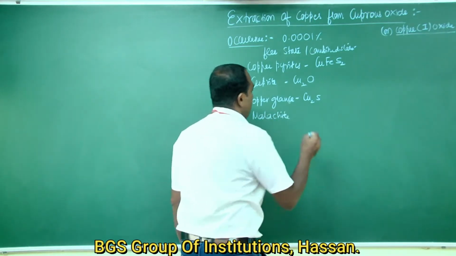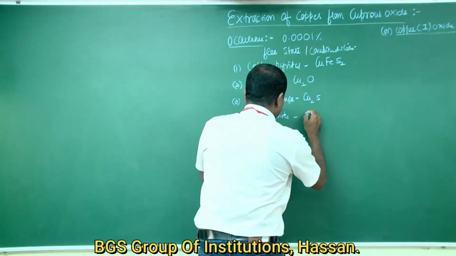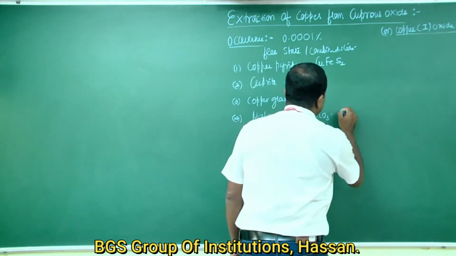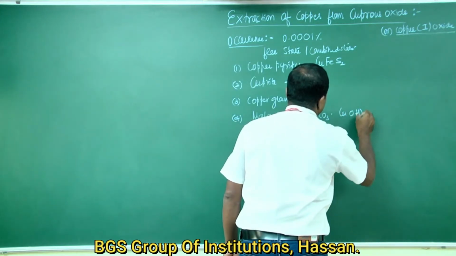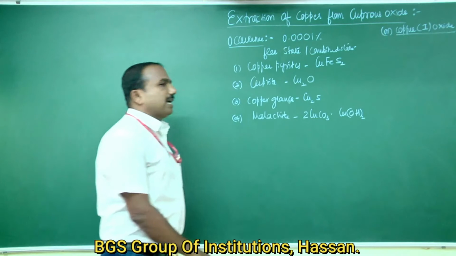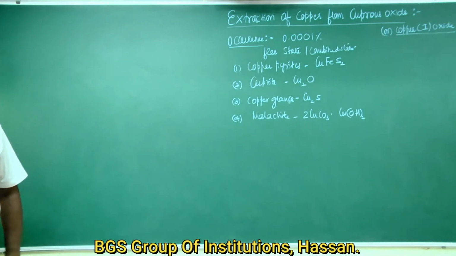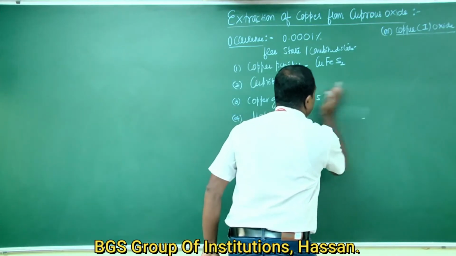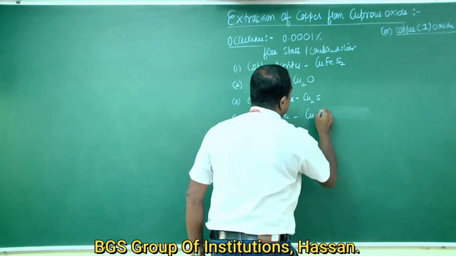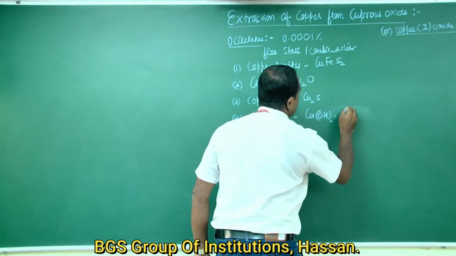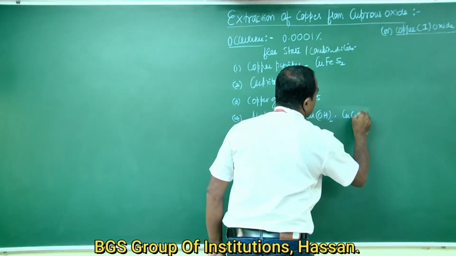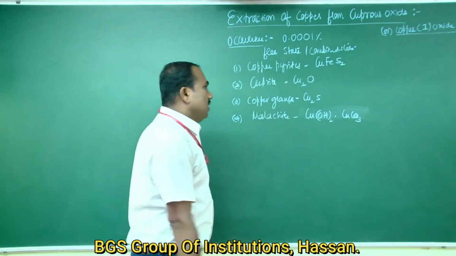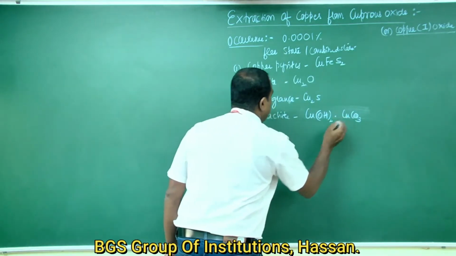Malachite's composition is CuCO3 Cu(OH)2. This is malachite.